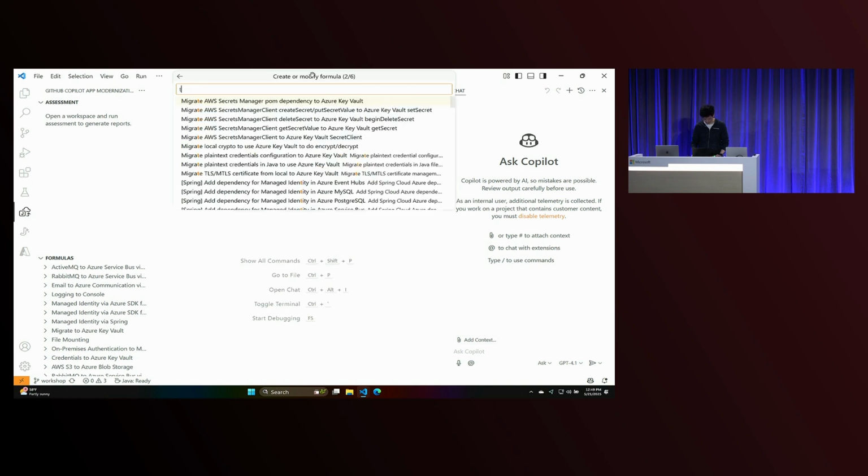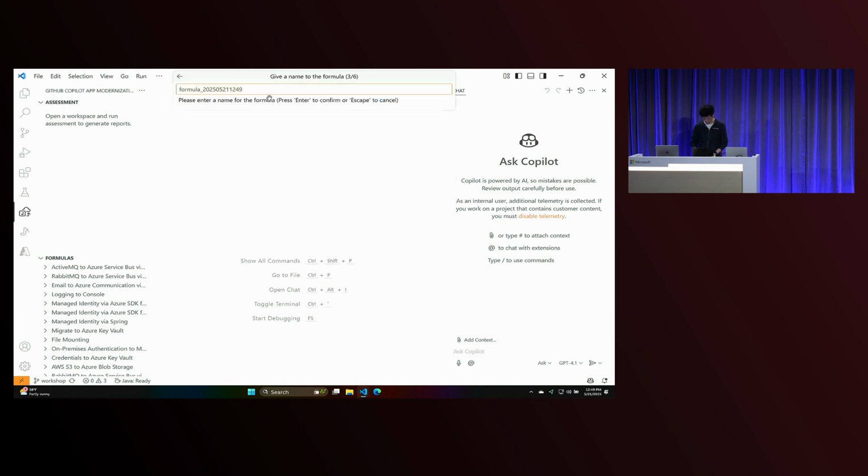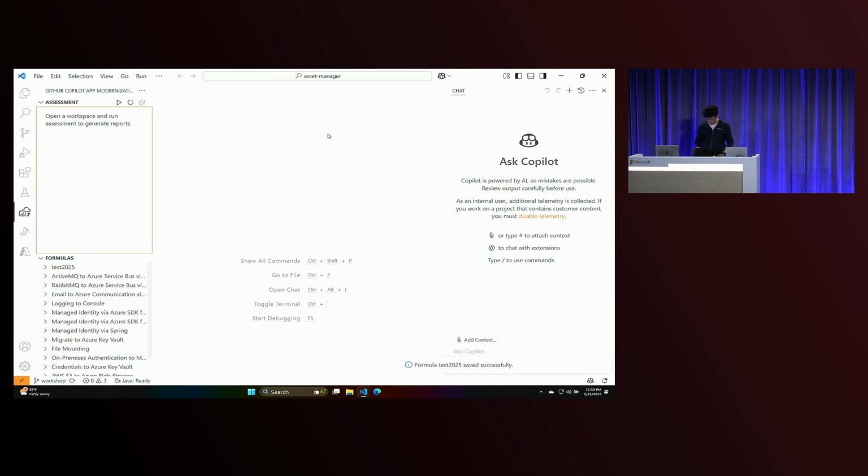Create new, sorry, create new. Okay, I don't want that one. And now what we're going to do is examine the GitHub commit history. We're going to analyze it, and we're going to pull out the information that we think is good for a formula. I should have clicked this before I started talking. Okay, so that's fine. All right, and so here is this formula.